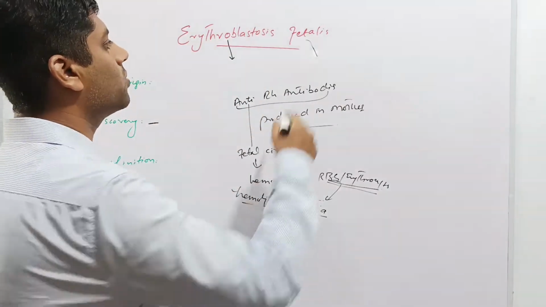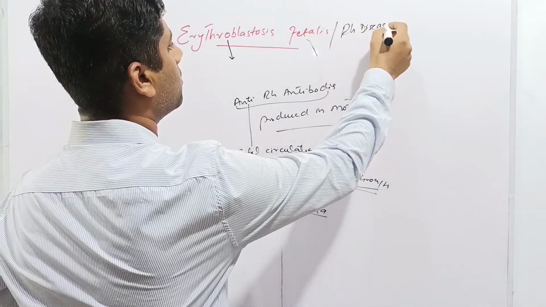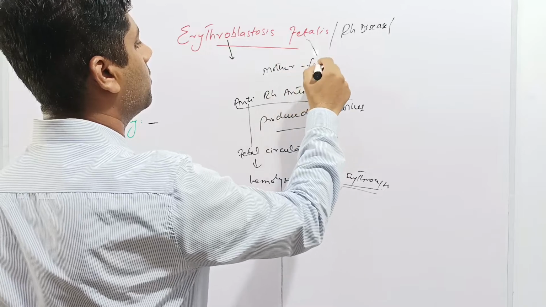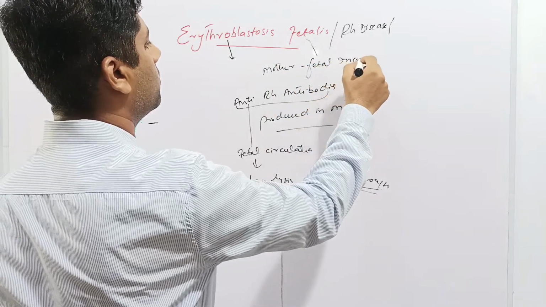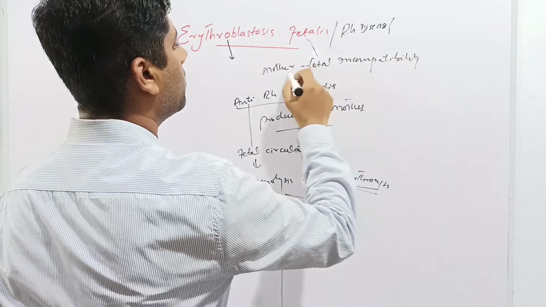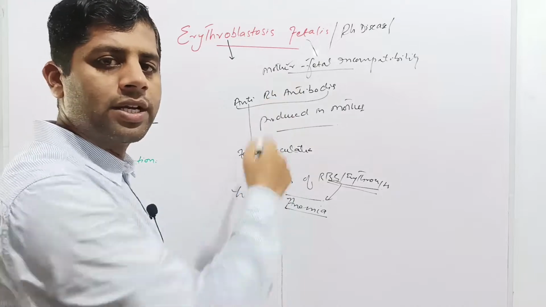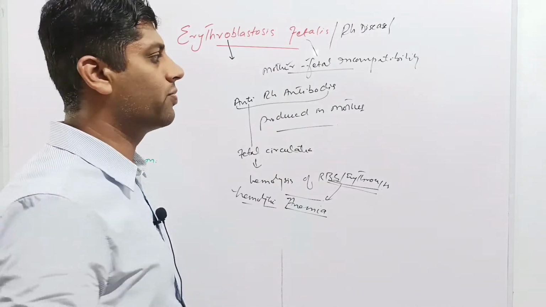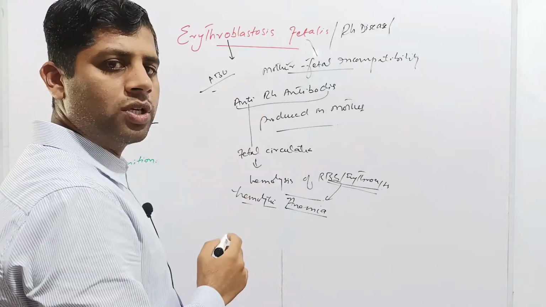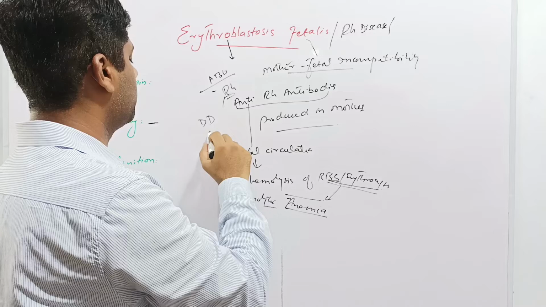Erythroblastosis fetalis is also called Rh disease or mother-fetal incompatibility, because the mother and fetus are incompatible with each other, the mother being Rh negative type and the fetus being Rh positive type. This disorder is not present in the ABO blood group system, it is only present in the Rh type having D antigen.